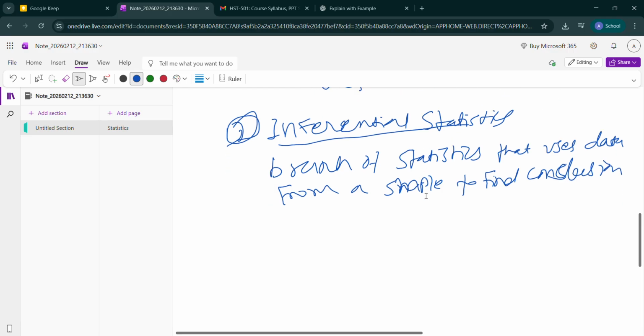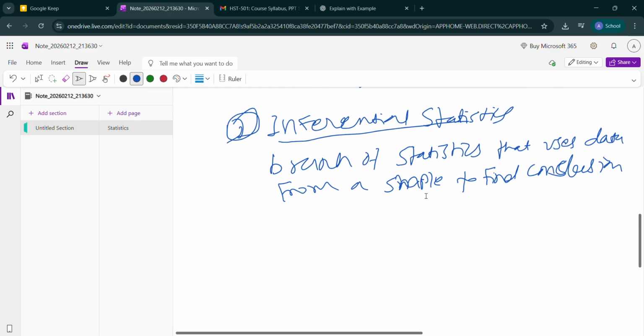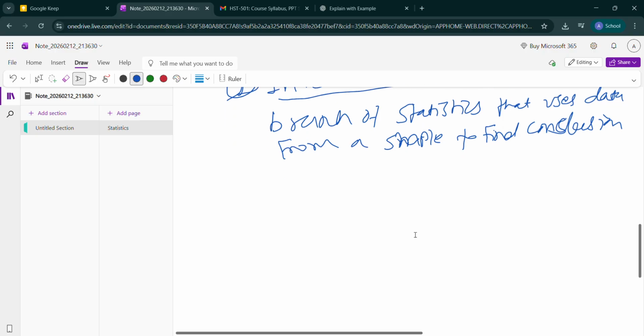So what is inferential statistics? It is a branch of statistics that uses data from a sample to find the conclusion. Now let us understand with the graph.